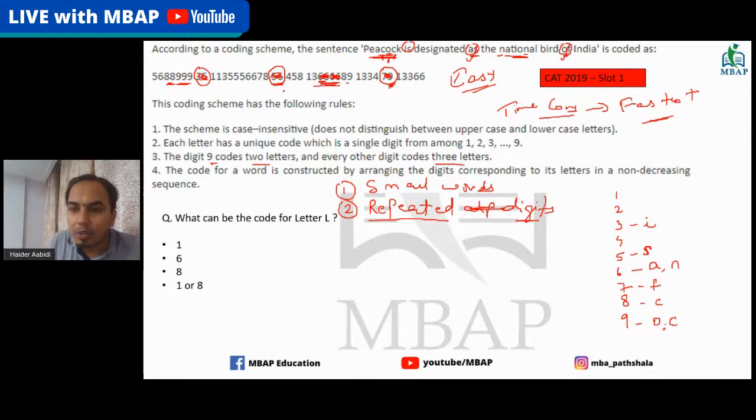So what else can we do? Quickly, let's see. Over here we have designated. We can find here again, one is there, so one is twice. Five we have already written down as S. But designated has S only once, and S was 5. There's something else also coming up twice. So what is that?